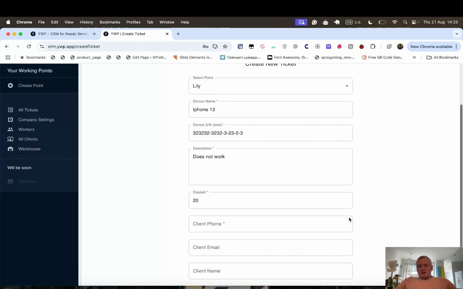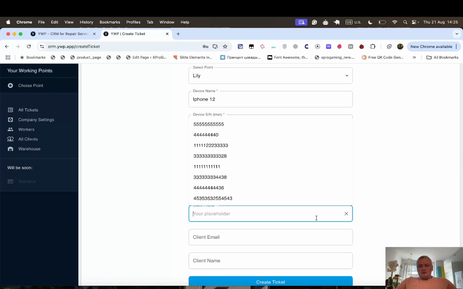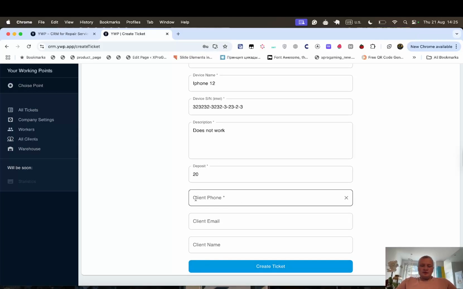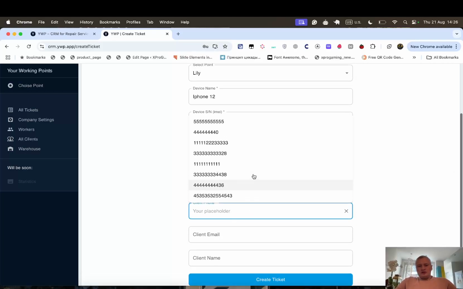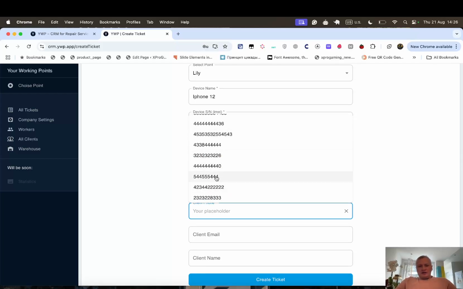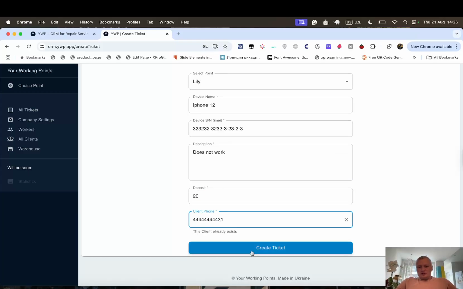For example, $20. Client phone, client email, client name. You can add a new client by these 3 fields, or you can choose an existing client by phone number. It's a fake phone number. For example, I will choose this client. This client already exists. So create ticket,